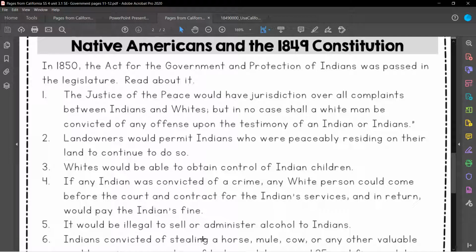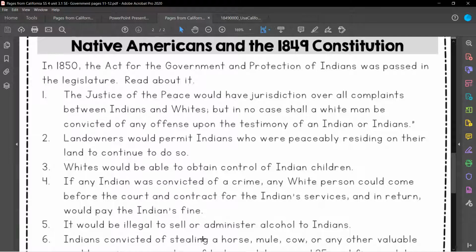So it says that they're passing the Act for the Government and Protection of Indians, right? Sounds like a great thing, that they're going to protect the rights of Native Americans. But let's read between the lines here, or actually let's read the lines exactly as they are. So the Justice of the Peace would be in charge of all conflicts between Native Americans and whites.